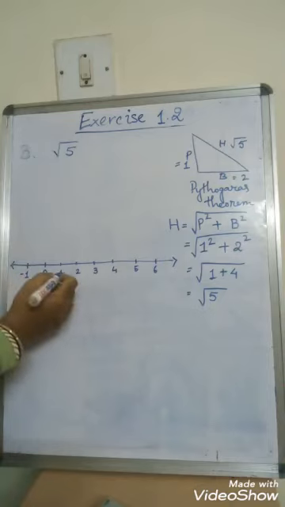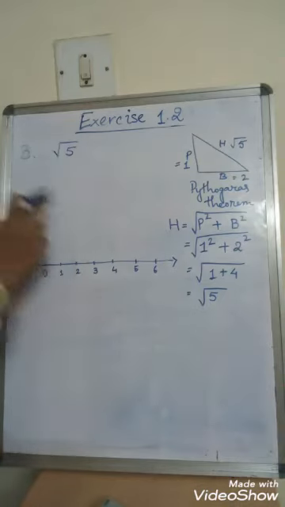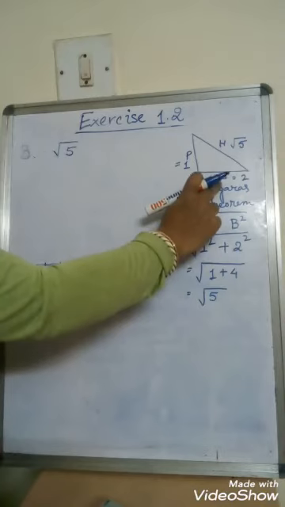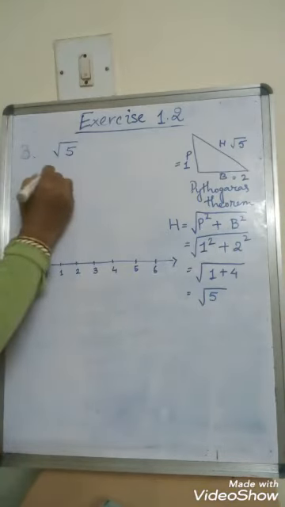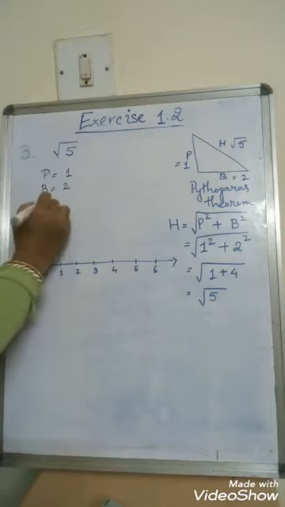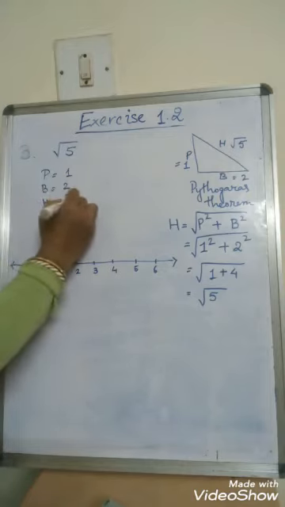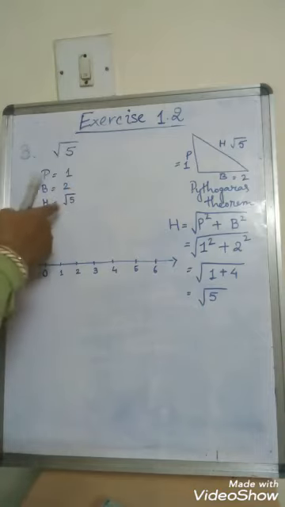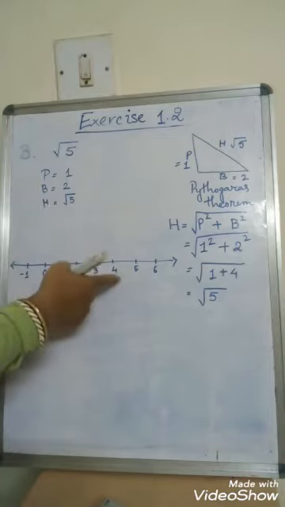Now you see, what is given to me is I have taken the base. For me perpendicular is 1, base is 2 and hypotenuse is root 5, right? And I have to show root 5 on the number line.